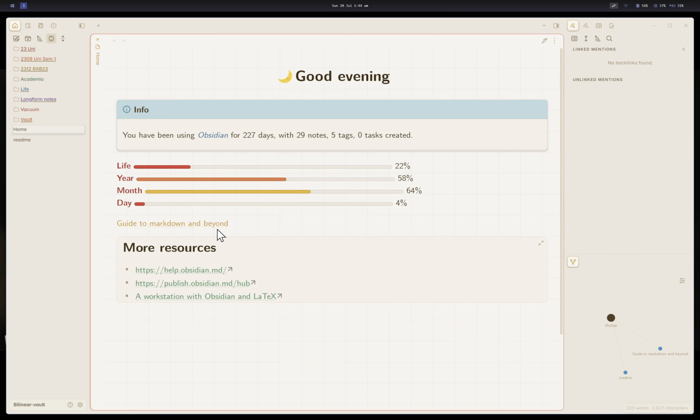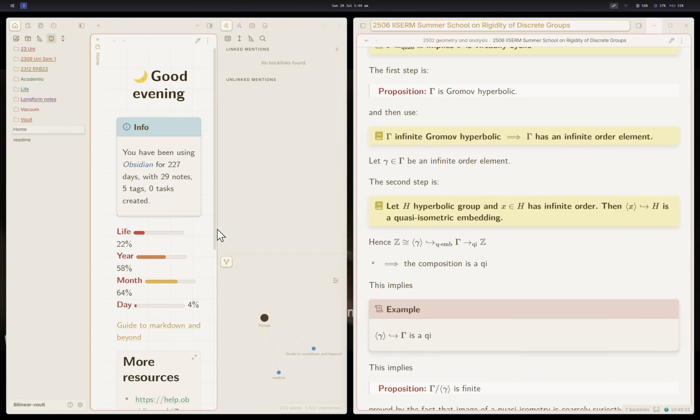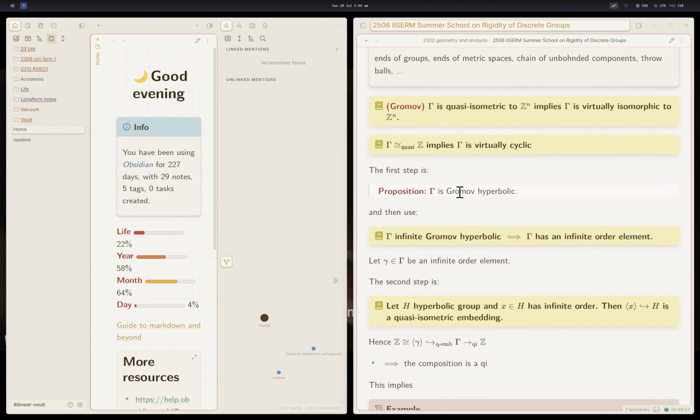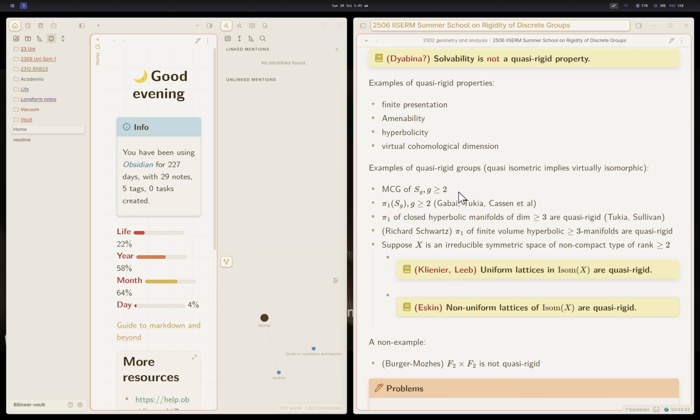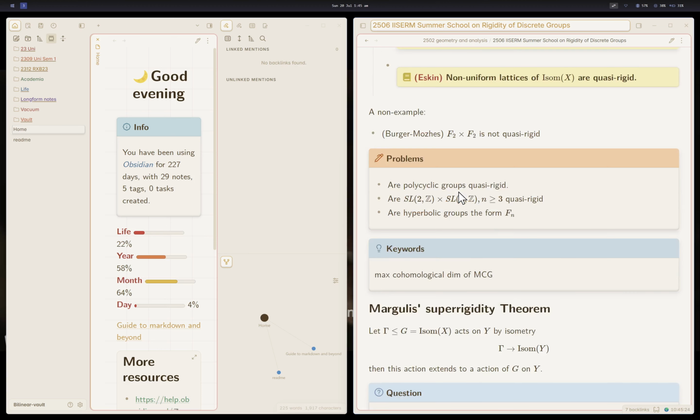You don't want to take notes in LaTeX. It just does not work because LaTeX is not built for it. Obsidian is built for note taking, for long-term note taking which you do not want to convert to documents, and for short-term note taking, say a workshop you want to attend and you want to write down notes which look like this. This is my unedited notes from a recent workshop.